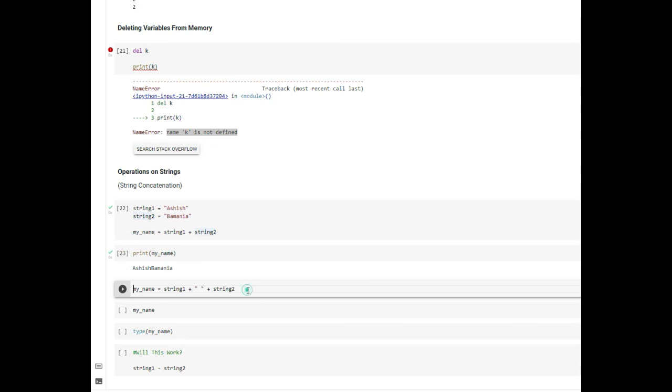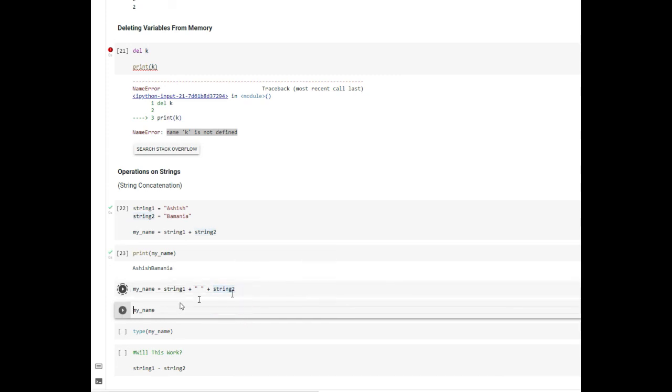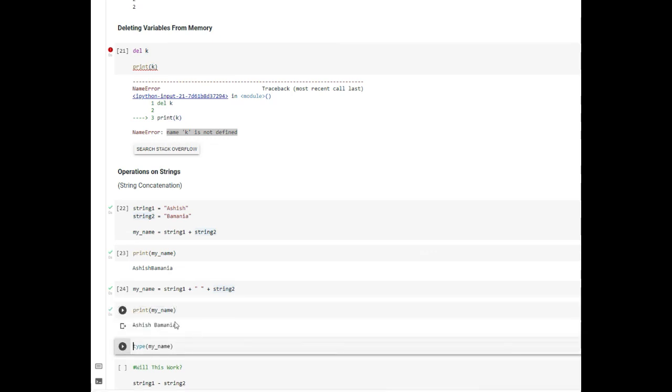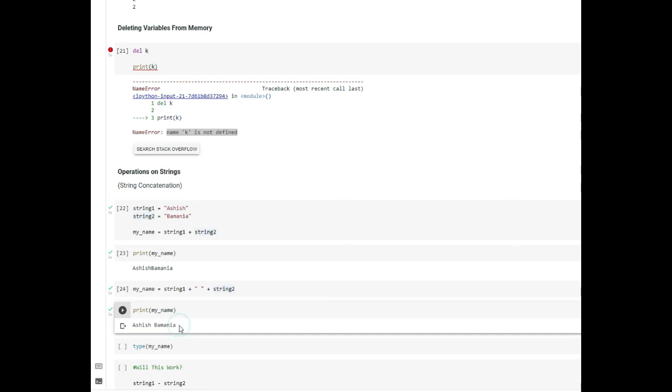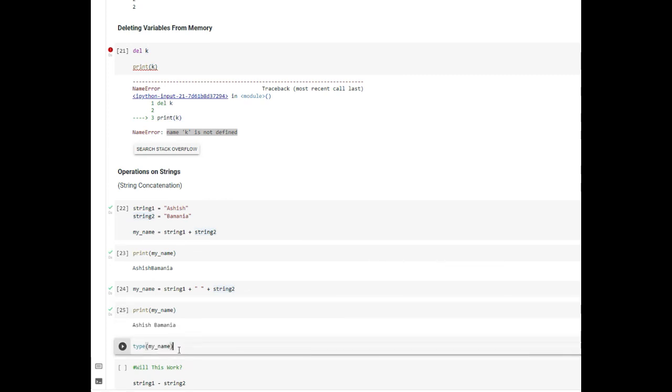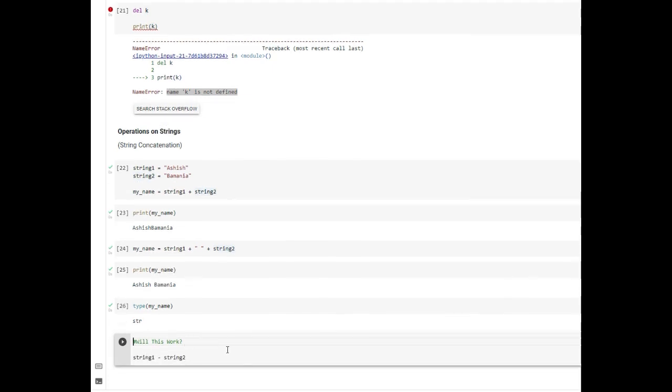If you want to make it more readable, you can again assign the value of string 1 plus an empty space plus string 2, and then print my name again. I will execute this, and you will see that you have my name in a more readable format. And if you check the type, you will see that the type of my name is string, right?